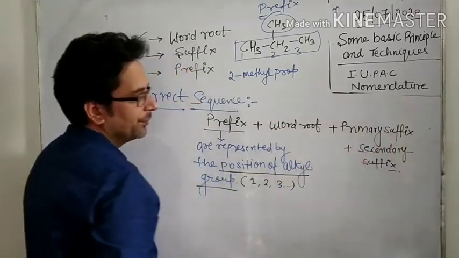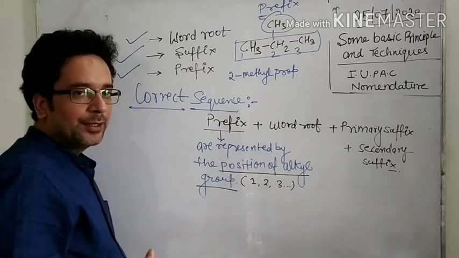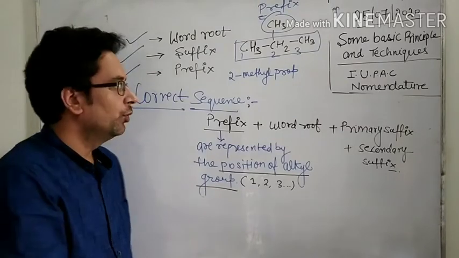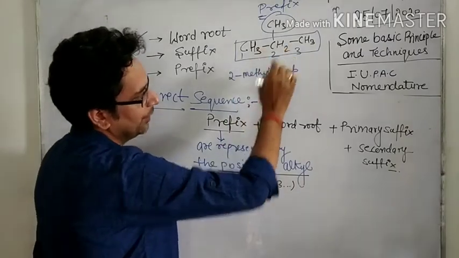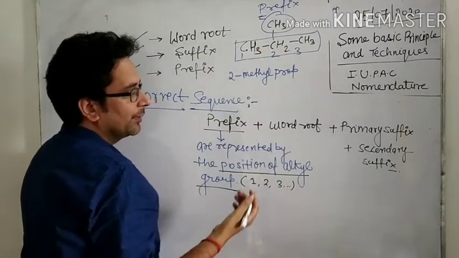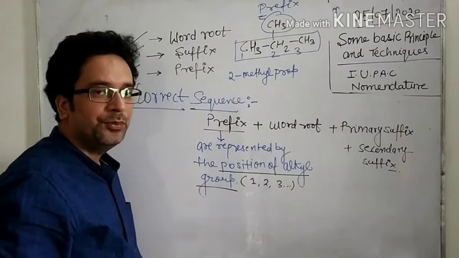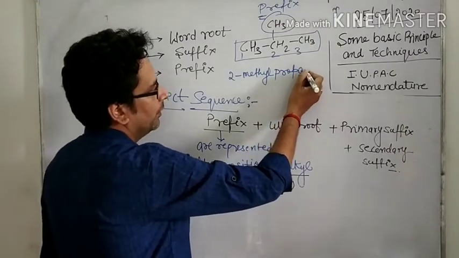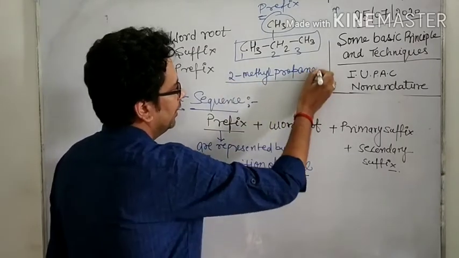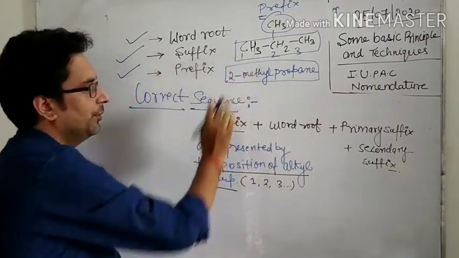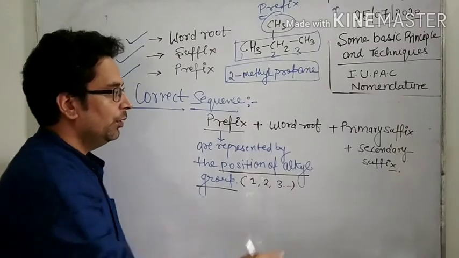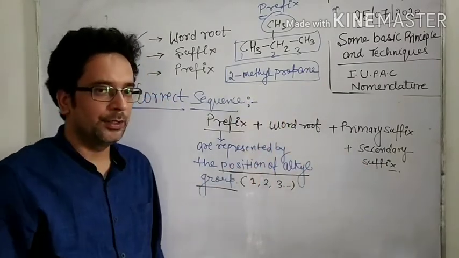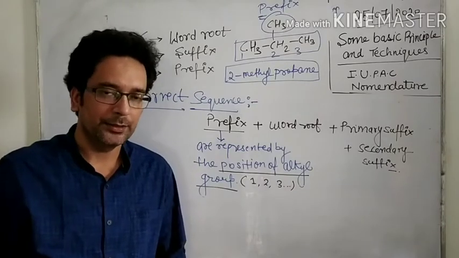Primary suffix means which tells us the nature of carbon. So look here, what is the nature of carbon? Carbon-carbon single bond means saturated, and for saturated we use ane. So 2-methylpropane is the IUPAC name of this compound. Now what about secondary suffix? In this case, secondary suffix is absent, that is why we do not use secondary suffix.